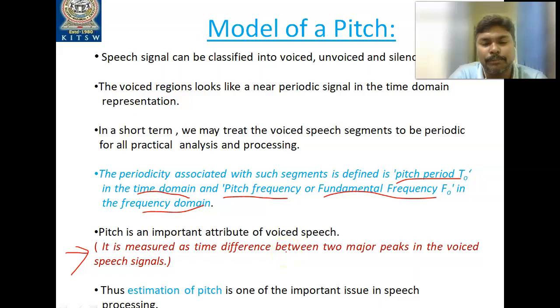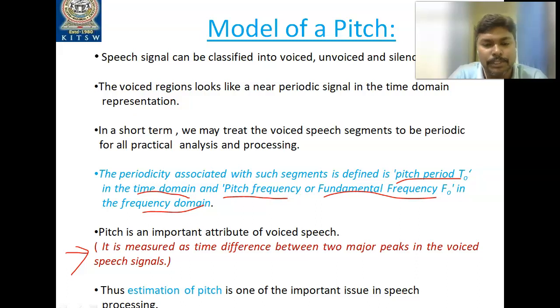That is why it is important to take the autocorrelation function, and from it we estimate the pitch period, because the definition is that it is measured as the time difference between the two major peaks. As we know, the objective of the autocorrelation function is also the time difference between two signals: one is the same signal and the other is the delayed version of the same signal. That is the motivation for estimating pitch using the autocorrelation function.